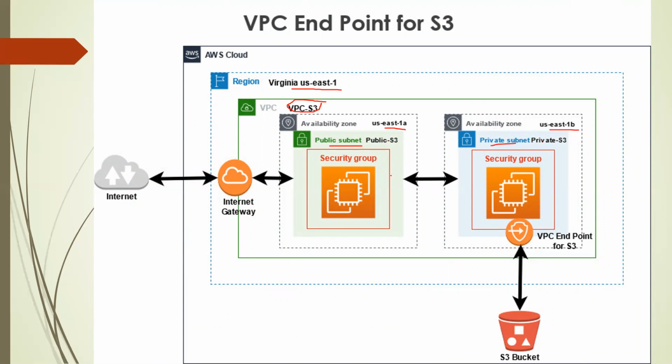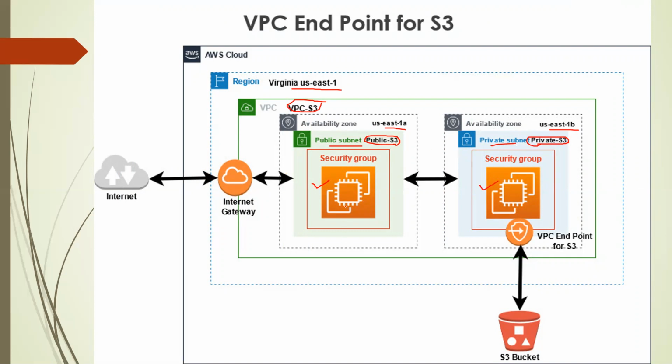We will keep the same names for the subnets in the POC, and we will create one instance in the public subnet and one in the private subnet.